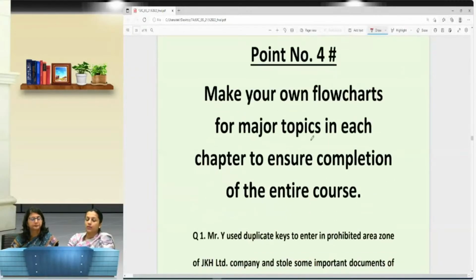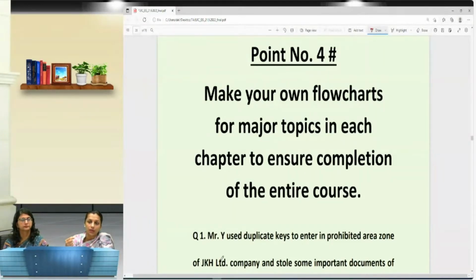So the next point says make your own flowchart in each and every topic to ensure the completion of the entire thing. As ma'am rightly said, even if you are getting the PDF of this, don't only stick to that because we have highlighted the points. Like for the objective, if I say that preventive, detective and corrective control, but what controls fall under it? So you have to make your own flowchart and write the points under it.